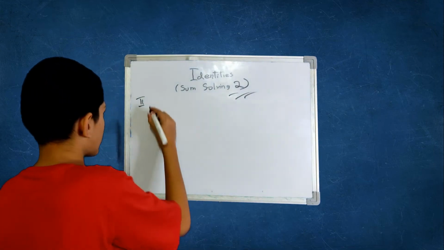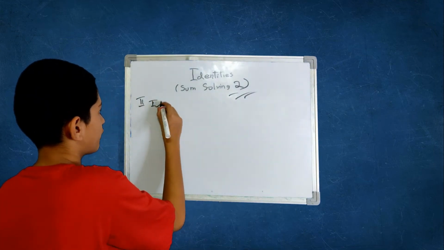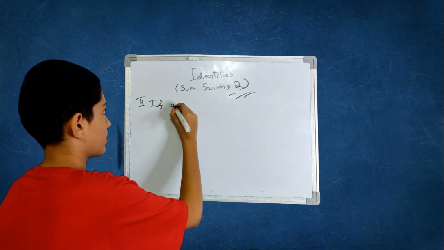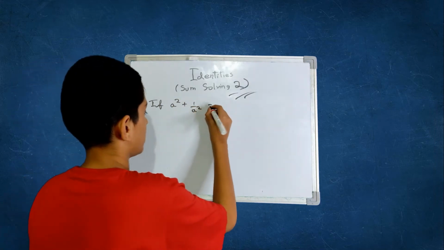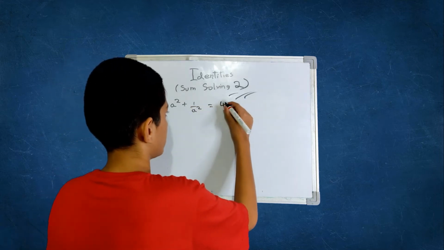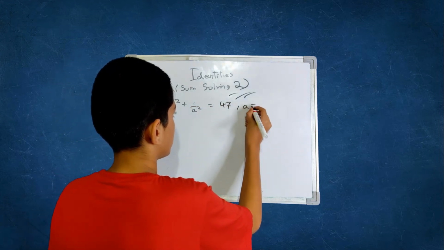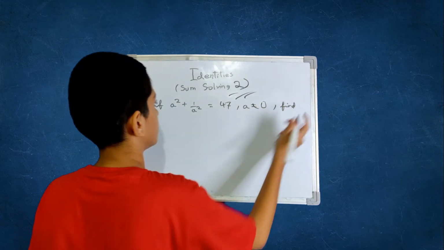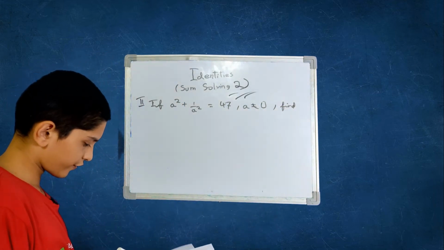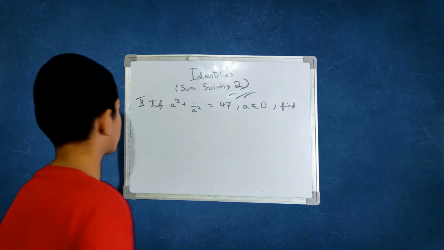Now let's go to the second main, and it is: if a square plus 1 by a square is 47, a is not equal to 0, find a plus 1 by a.